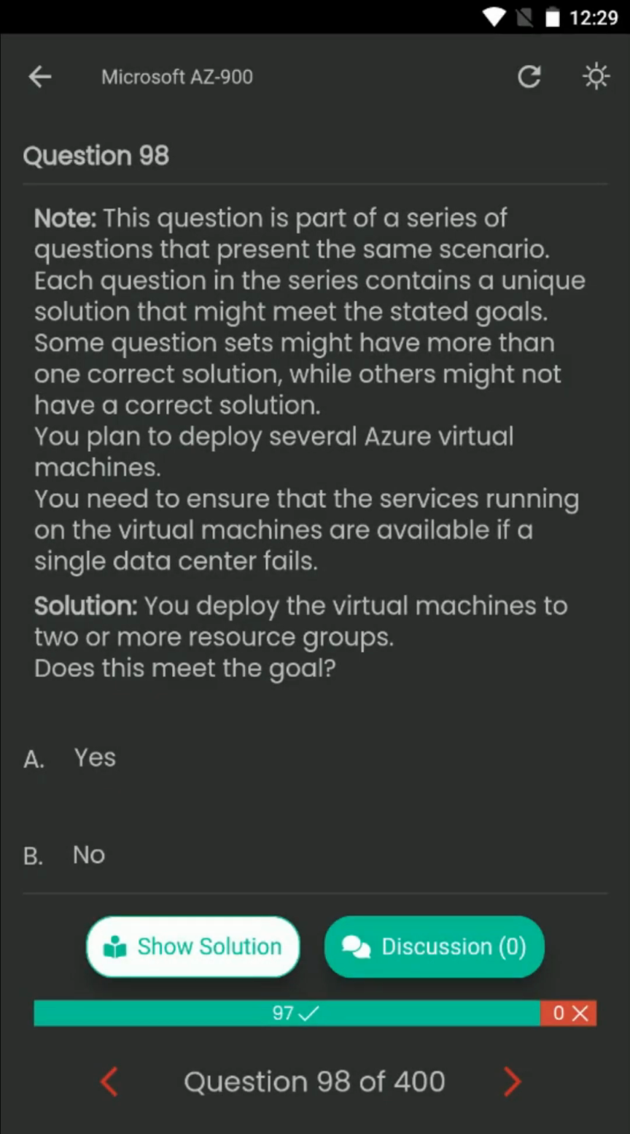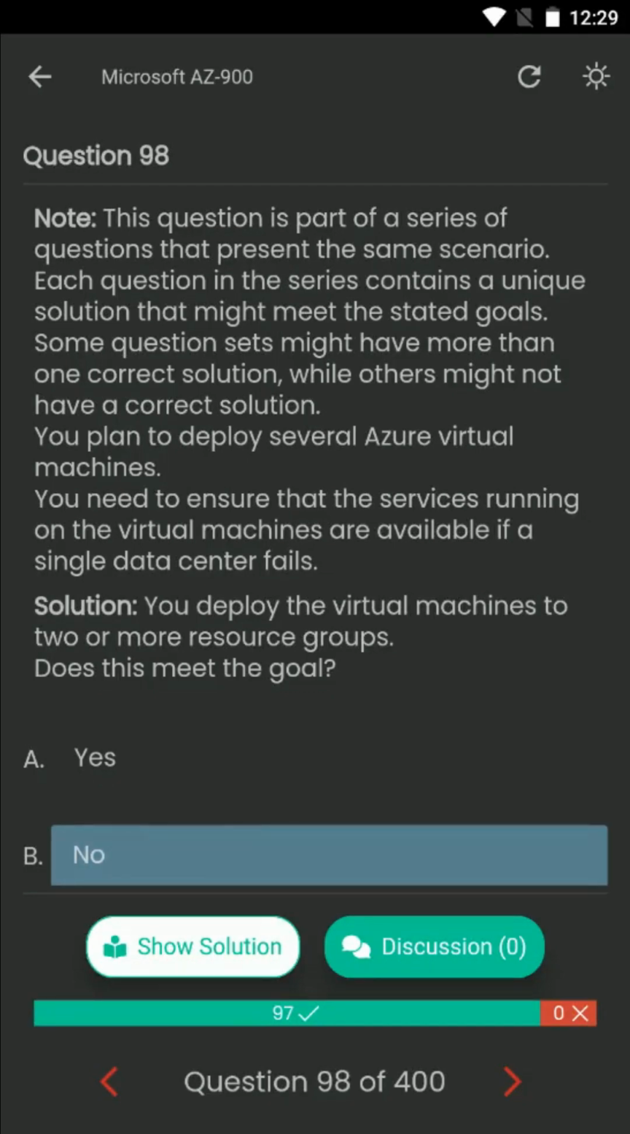Question number 98. You plan to deploy several Azure virtual machines. You need to ensure that the services running on the virtual machines are available if a single data center fails. Solution. You deploy the virtual machines to 2 or more resource groups. Does this meet the goal? Your options are A. Yes. B. No. The correct answer is B. No.